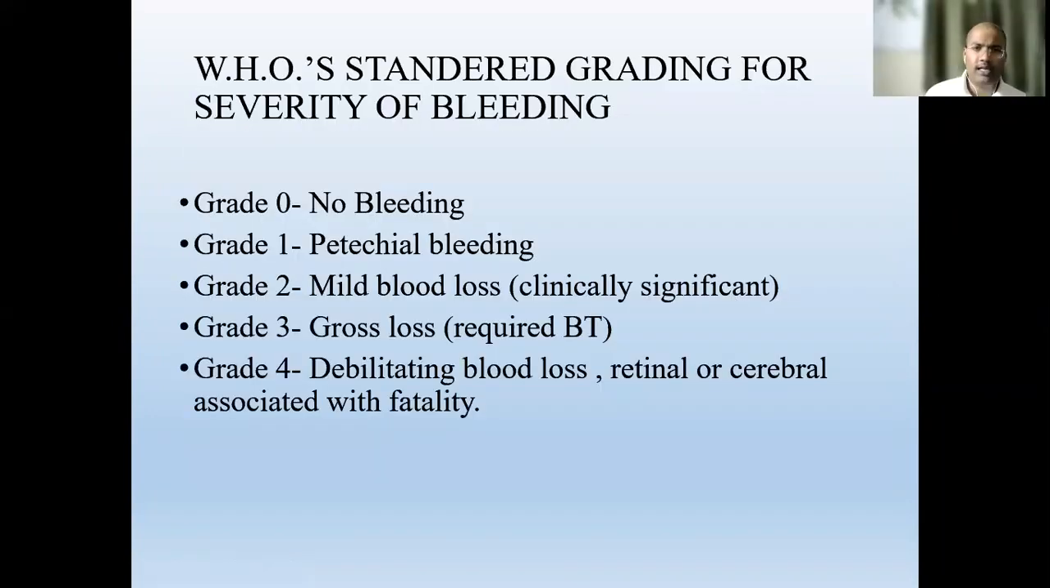The WHO has a classification of different grades of bleeding. Grade 0, no bleeding. Grade 1, petechial bleeding, meaning just capillary bleeding, you can say concealed capillary bleeding, where only a red spot is over the skin. Grade 2, mild blood loss, clinically insignificant, below 15%. Grade 3, gross loss, mild to moderate, where blood transfusion is required.